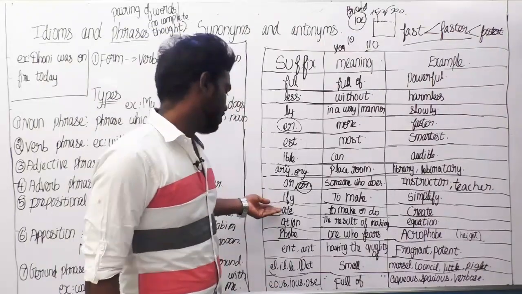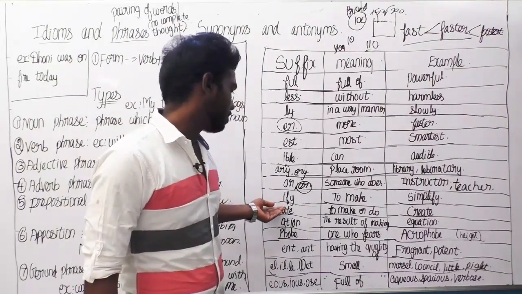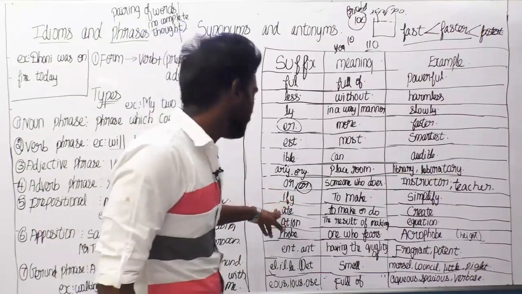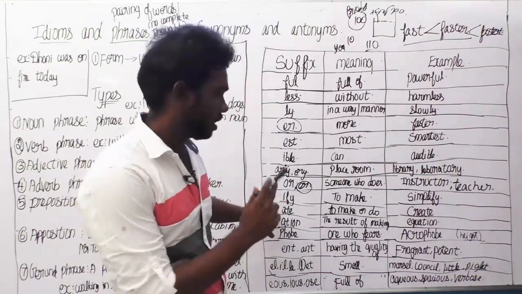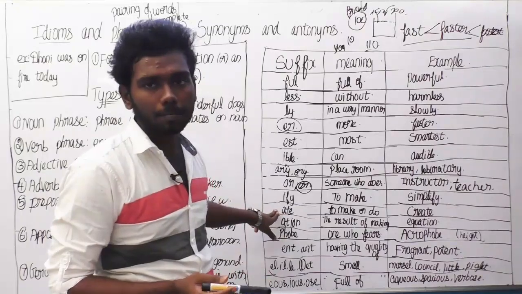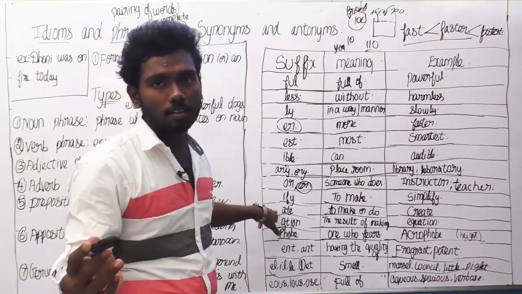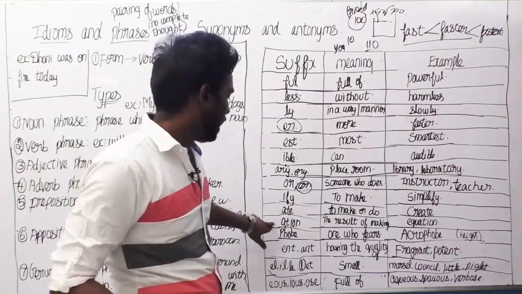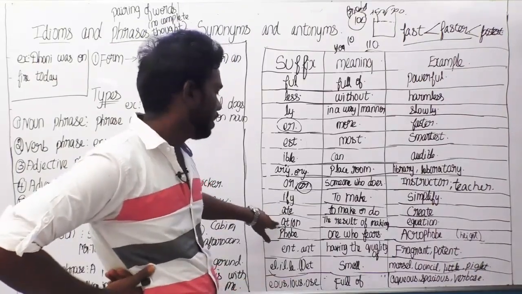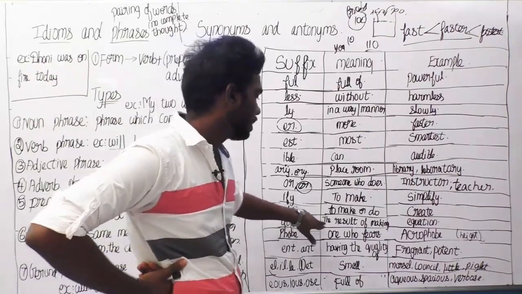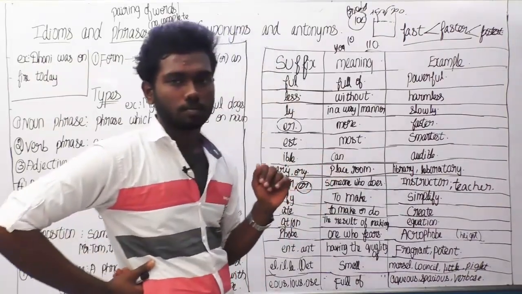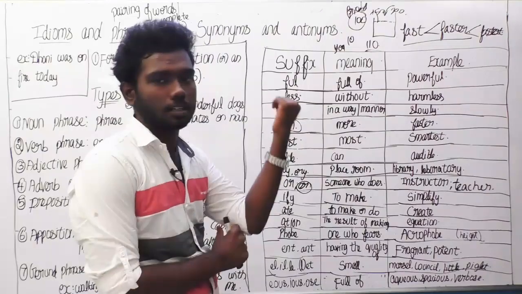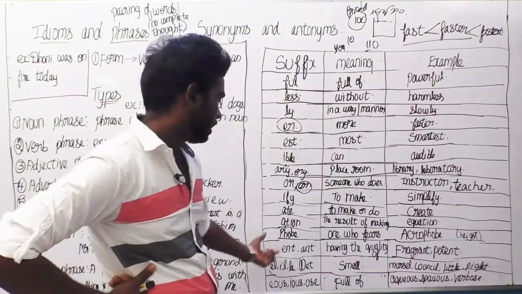So, the next suffix is ate. A word ending with ate means to make or do. Example, create. To create a new thing, to make or do is the meaning. And a word ending with the suffix ation means the result of making. For example, equation.